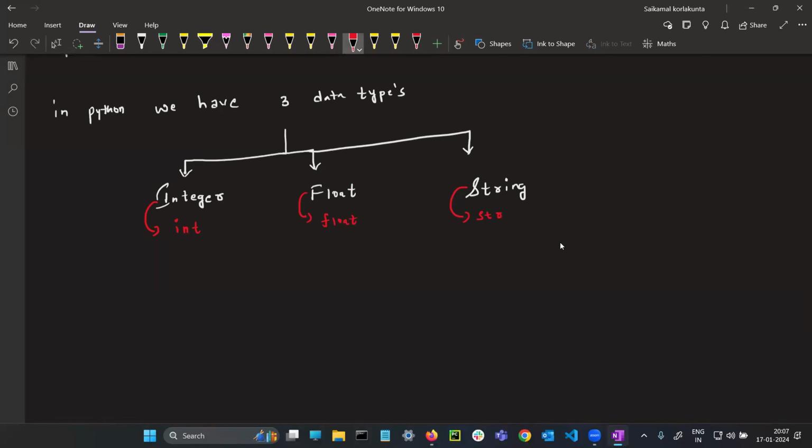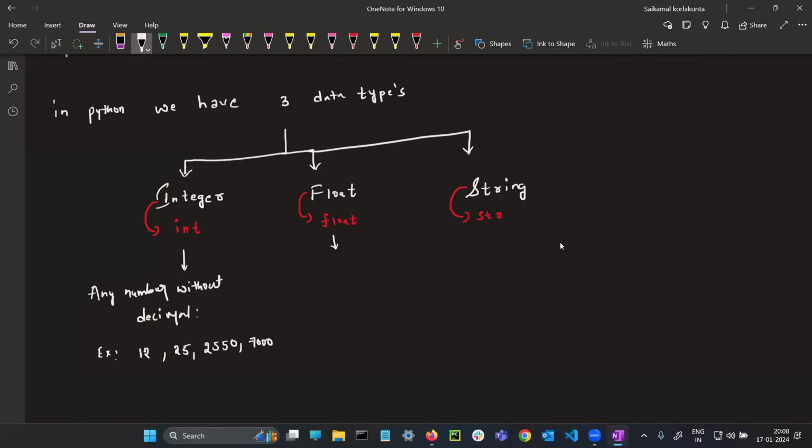What is the meaning of integer? Integer means any number without decimal. Keep this point in your notebook. Any number without decimal. For example, 12, 25, 2550, 7000. Any number you write without a decimal comes under an integer number.